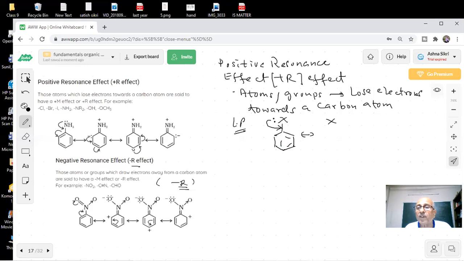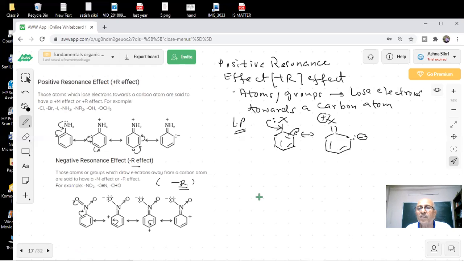What is happening here, students? See, this lone pair of electrons is pulled here, and as this comes here, it becomes a pi bond. What will be the result of that, students? And this will become plus. Do you see that? What has happened here, students?